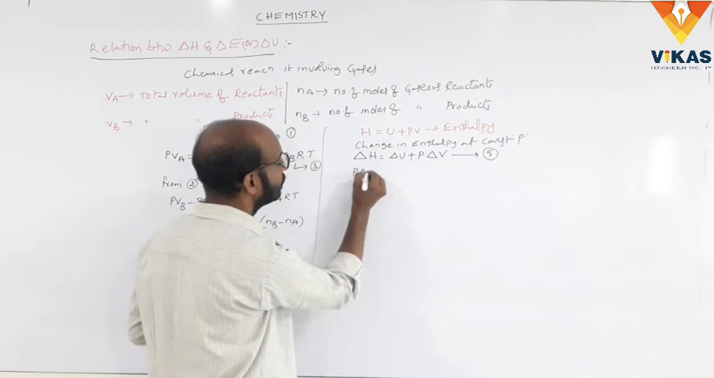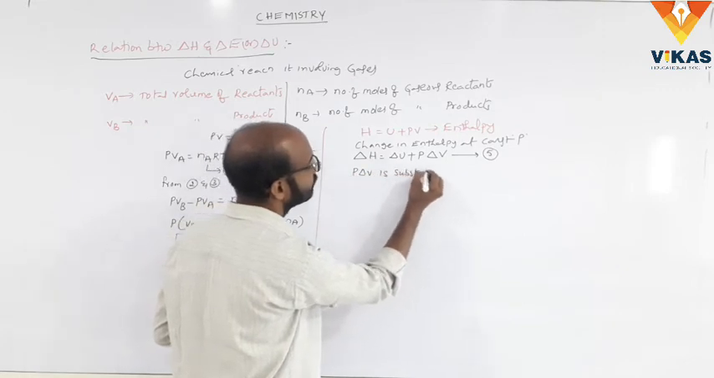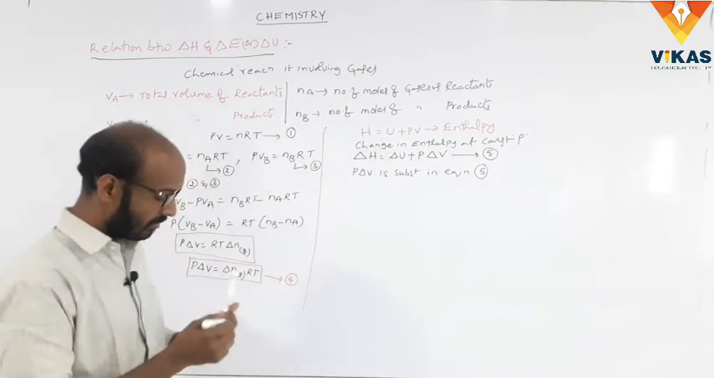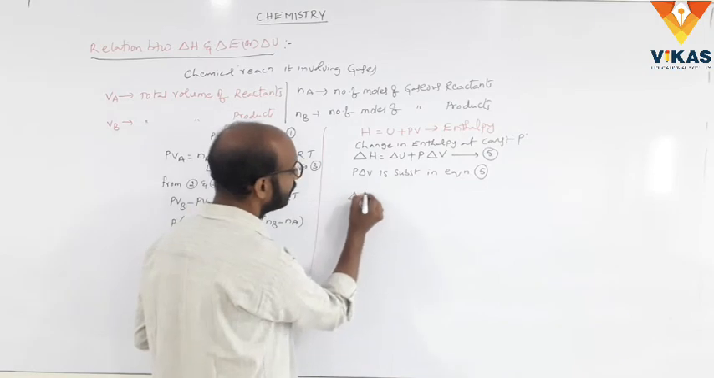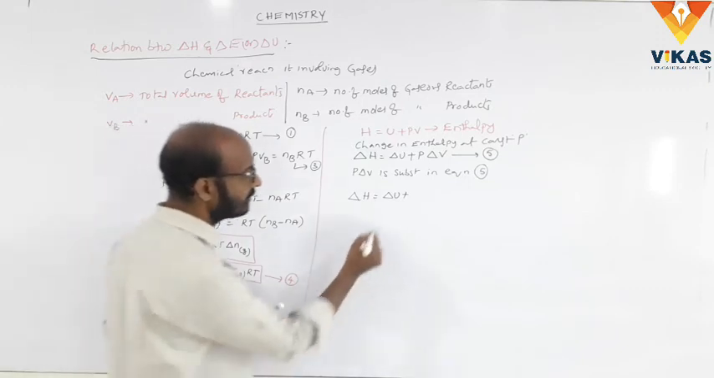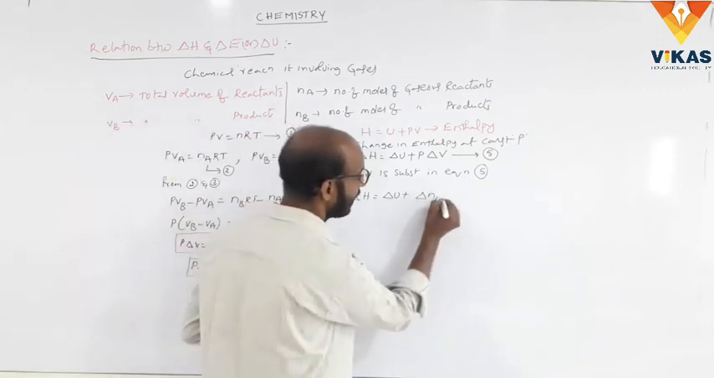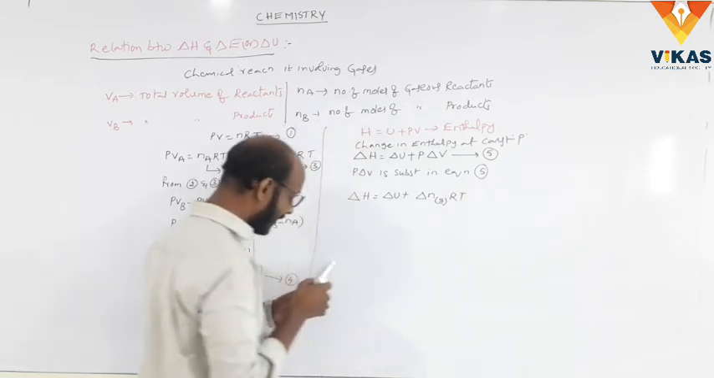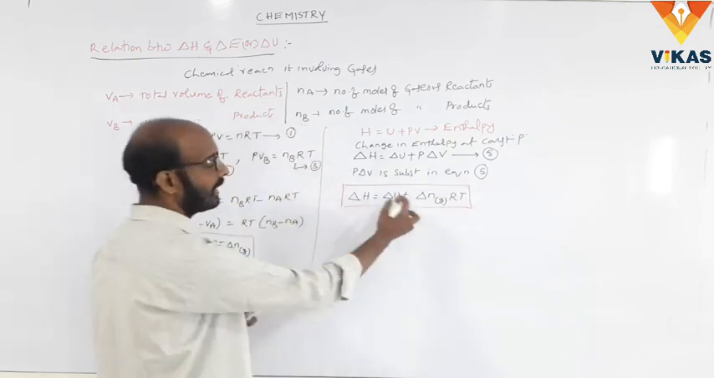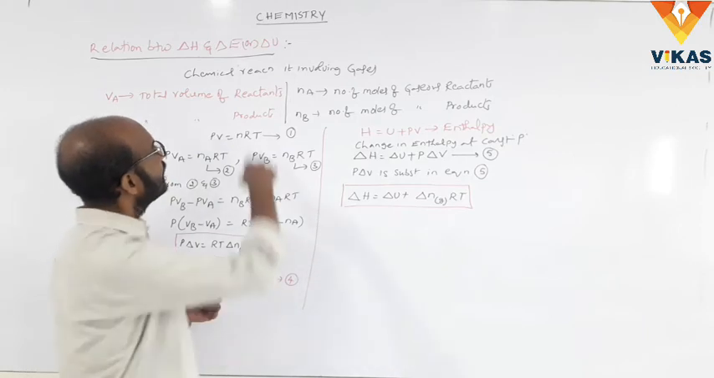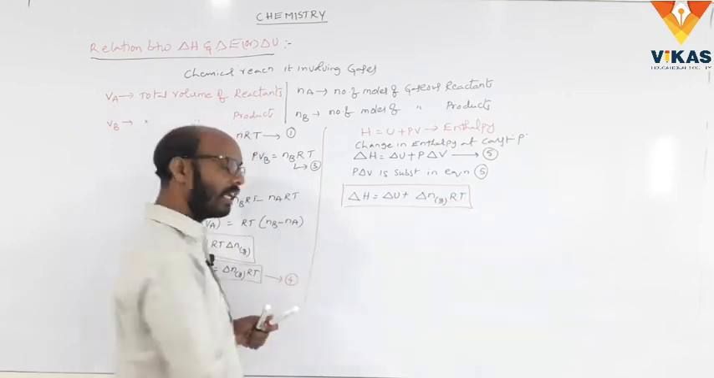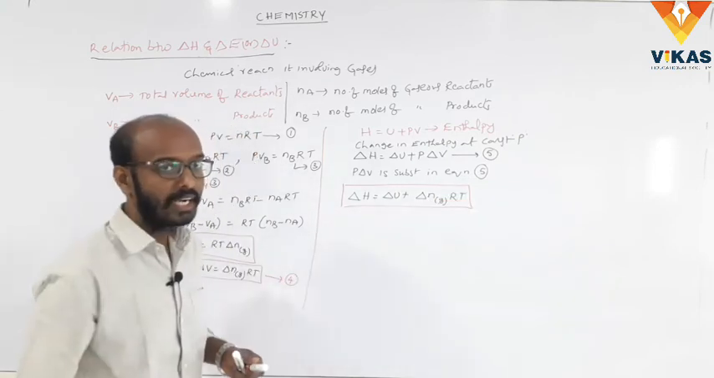P delta V is substituted in equation 5. So now we get delta H is equal to delta U plus P delta V, which means delta n gas RT. So this is the relation between delta H and delta U or delta E. Anywhere we can write delta E or delta U. So we write delta H is equal to delta E plus delta n RT.